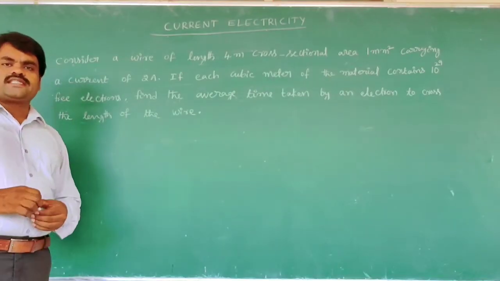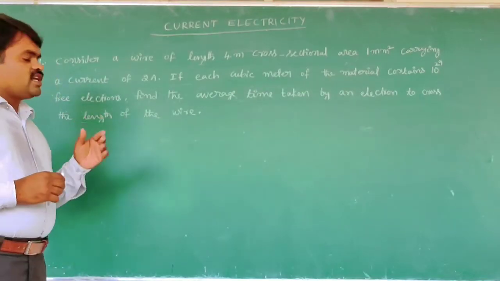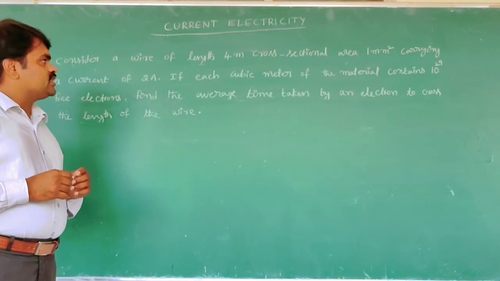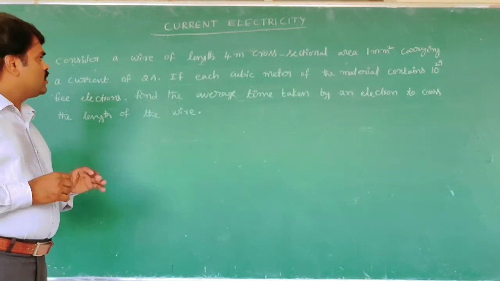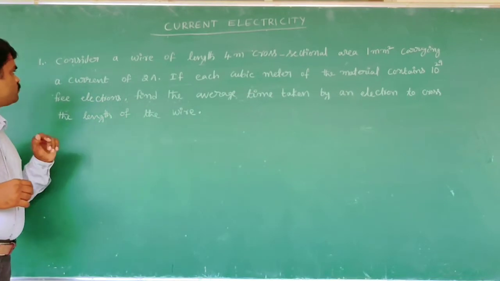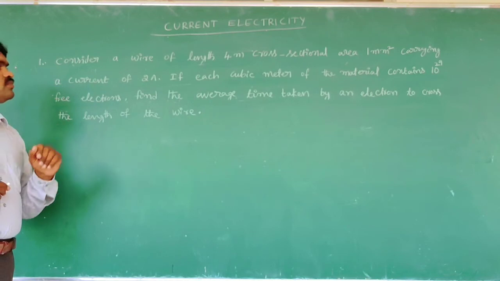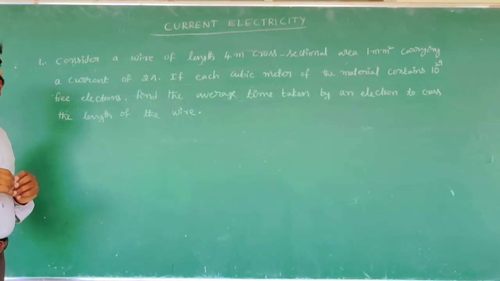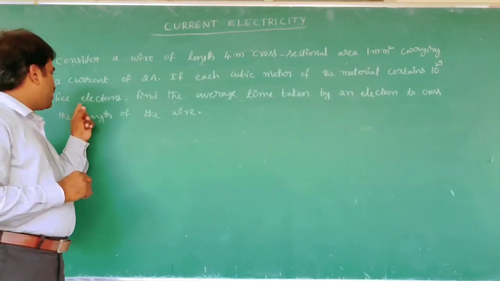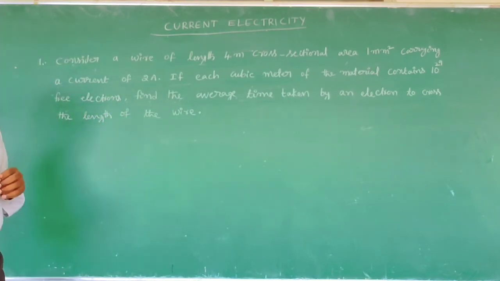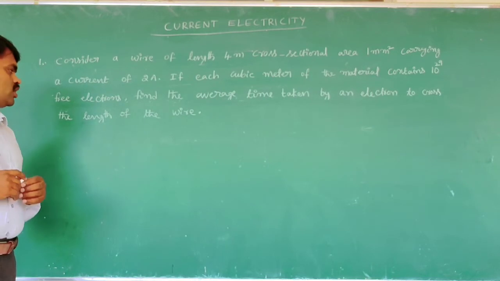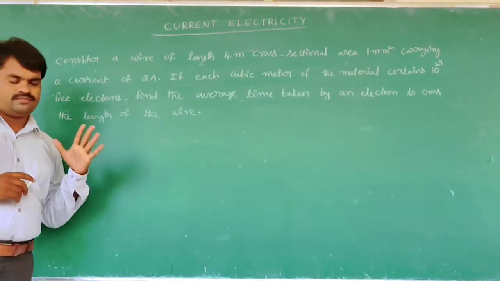Now we are going to discuss drift velocity and its relation with current, with electric current problems. The first problem is on the board. Consider a wire of length 4 meter, cross-sectional area 1 millimeter square, carrying a current of 2 ampere. If each cubic meter of material contains 10 to the power of 29 free electrons, find the average time taken by an electron to cross the length of the wire.